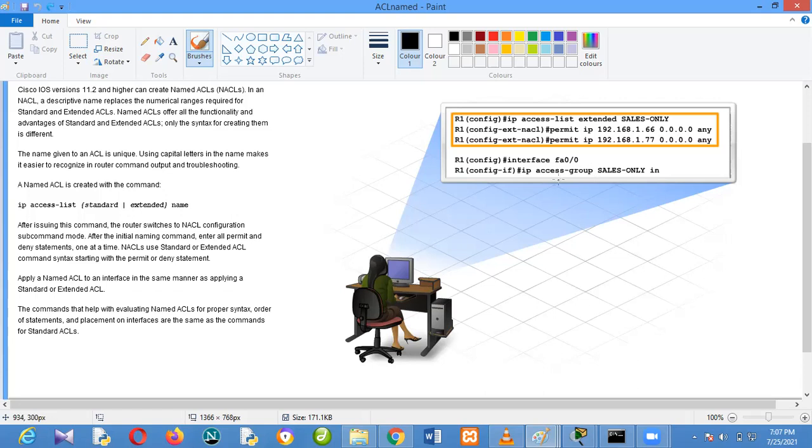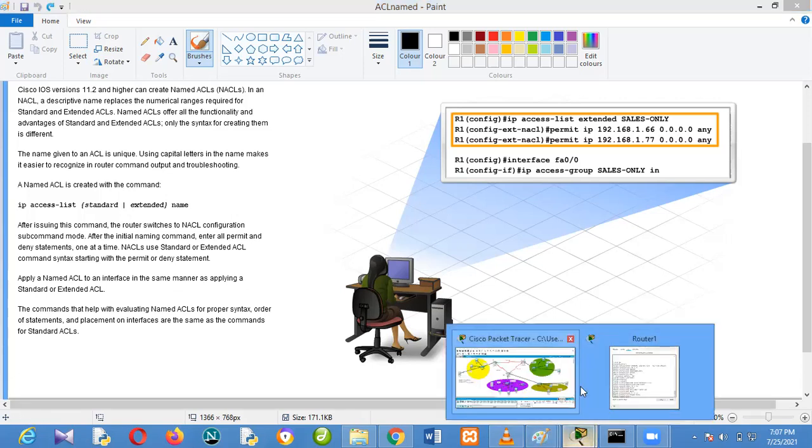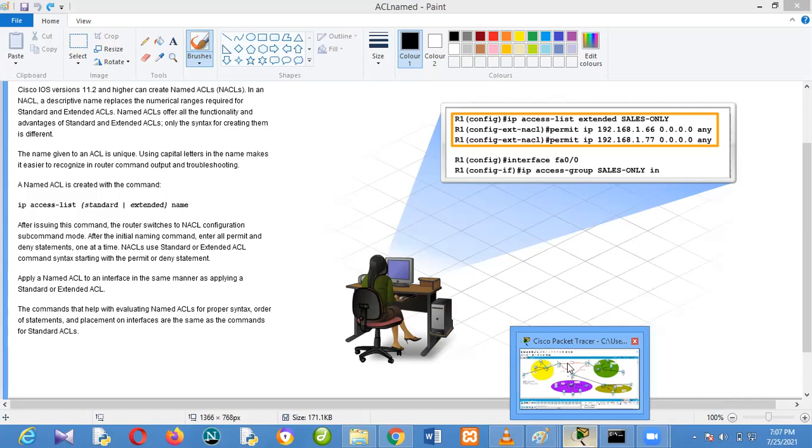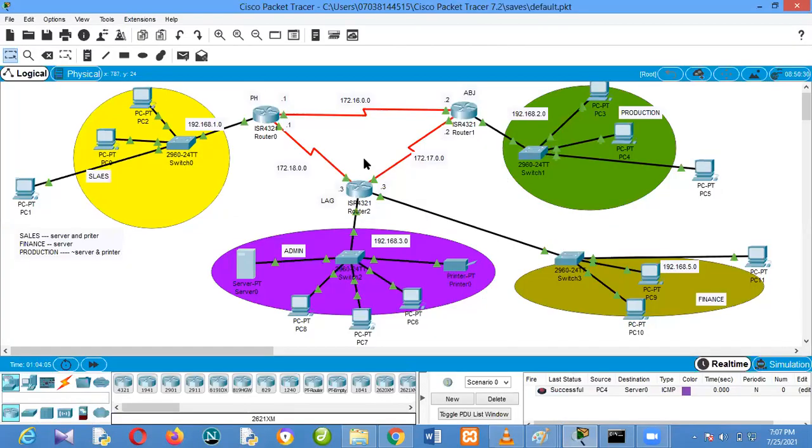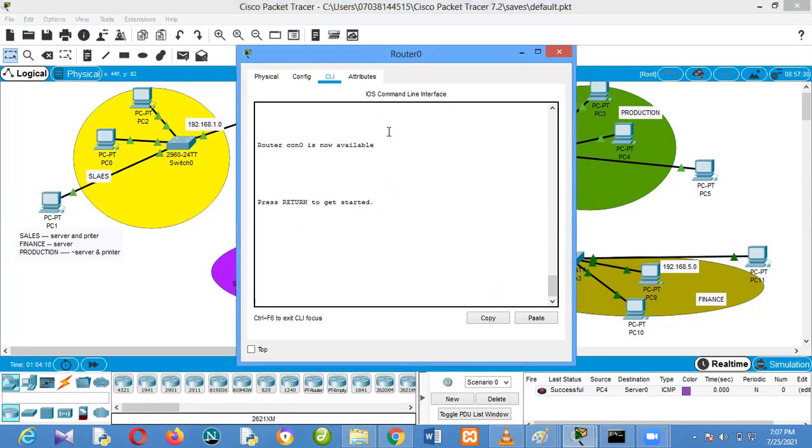Not just that, we use named ACL to even edit. So I will quickly run a named ACL. Let's say I run it here and run it here too. Let's say this person is only allowed to cross. Let me use named to do it.